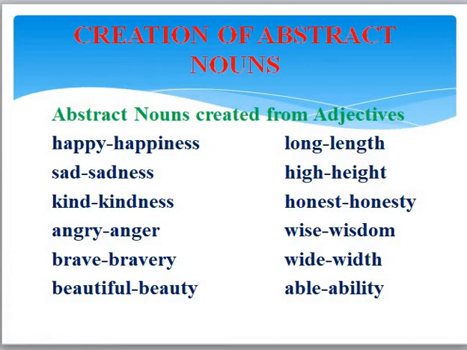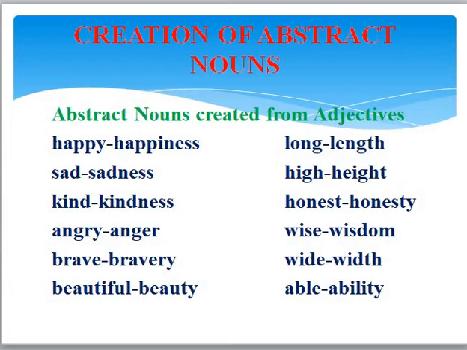Wise, wisdom. Again, wisdom is a quality of knowing what is the right answer, or knowing what is correct, what is right, knowing many things. That is wisdom. So wisdom is the abstract noun, but wise is an adjective. Wide, width. Width is the abstract noun. Able, ability. Ability is the abstract noun.